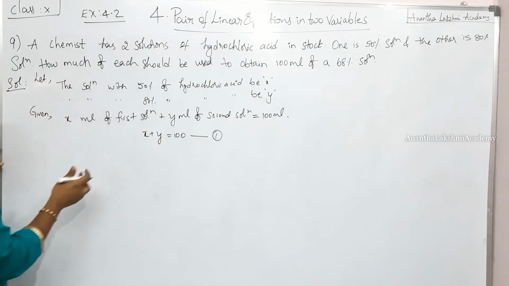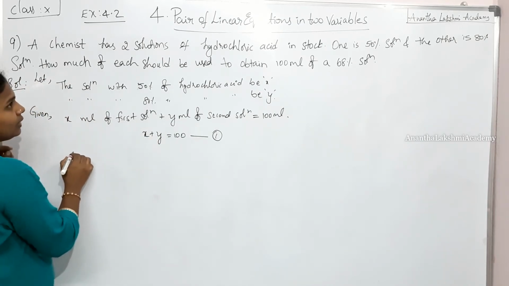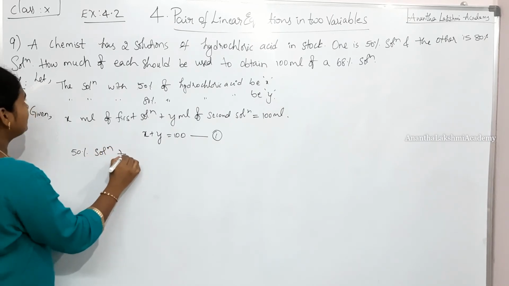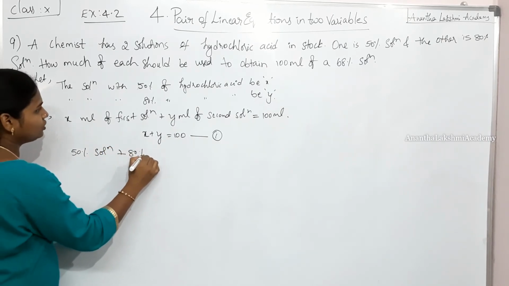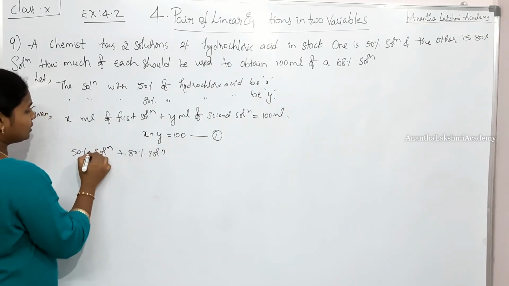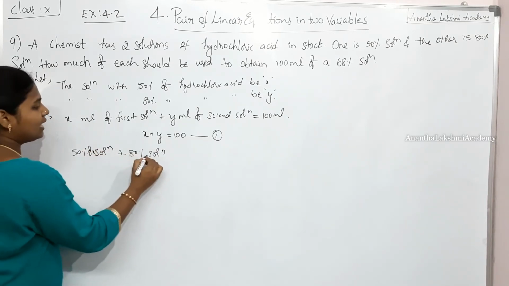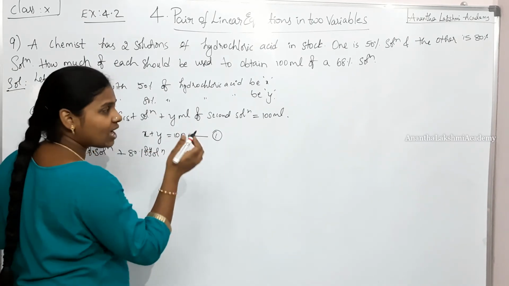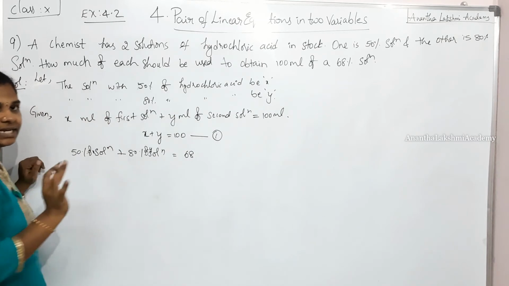Next, what is given? 50% solution plus 80% solution. 50% of x solution and 80% of y solution is going to give us 68% of 100 ml solution. So I'm leaving it as 68.